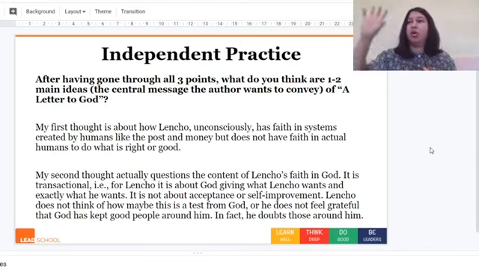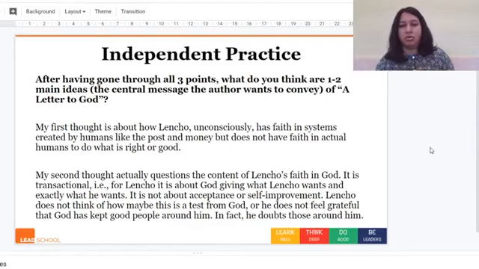He is thinking, okay, God has to give me this much money. So Lencho does not think of this as a test from God, or feel grateful that God has kept some good people around him, like the postal employees who are helping him. In fact, he doubts those people around him.